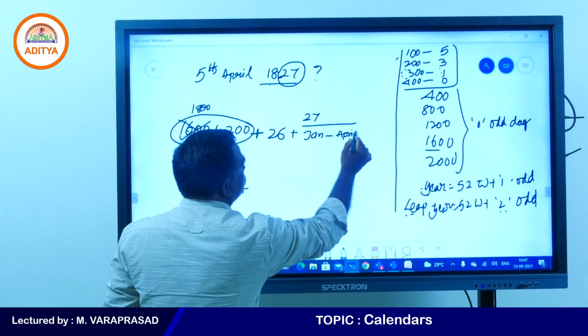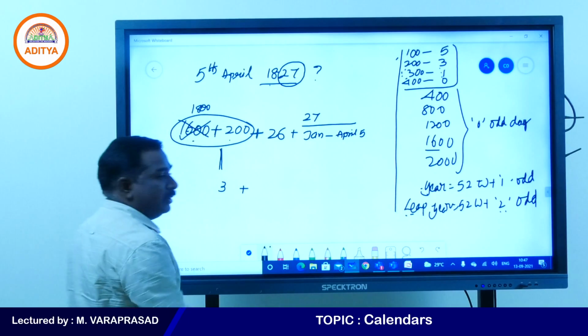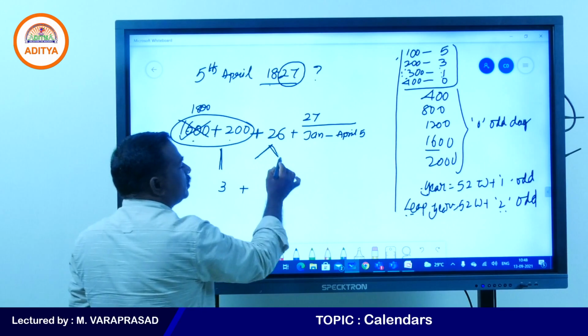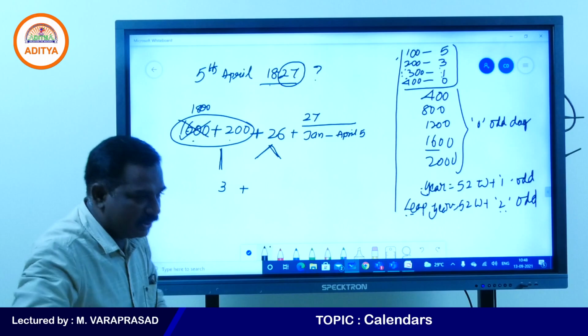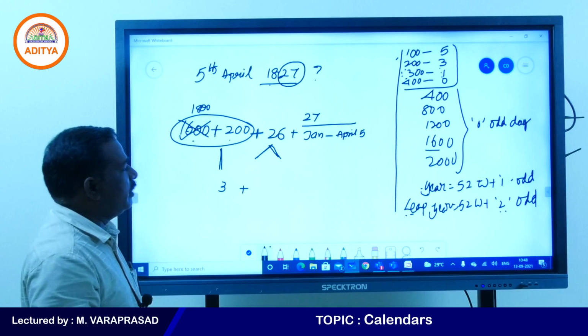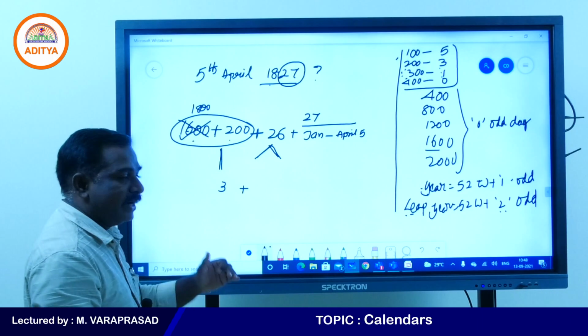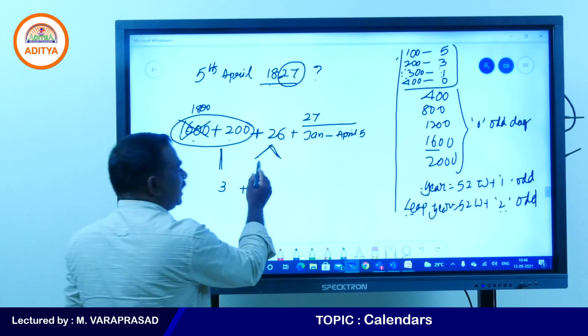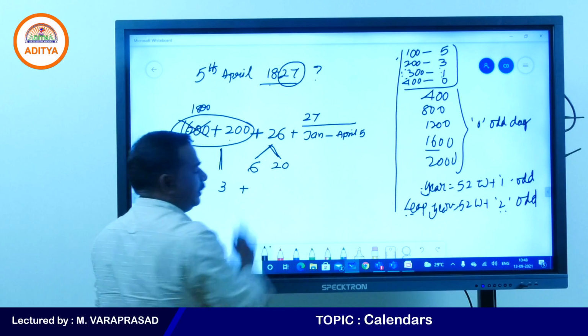At 26, how many 4s are there? 26 divided by 4, 4 goes 6 times. 6 4s are 24. 6 leap years, remaining 20 non-leap years.